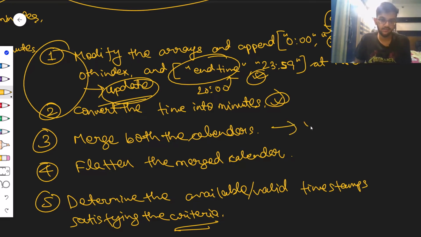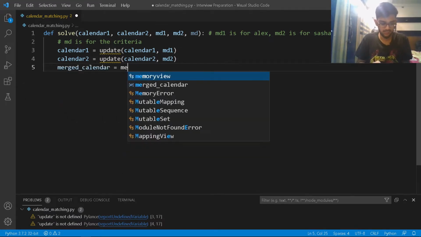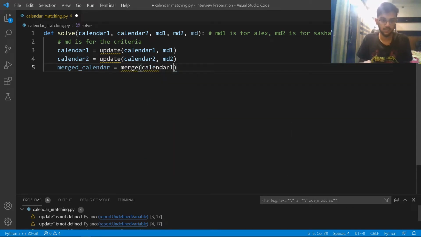So now I'll be having the merge part. So let's just write that. My merged calendar is going to be merge. I'll just pass in one function called merge. I'll pass in calendar 1 and I'll pass in calendar 2. And I hope that makes sense.